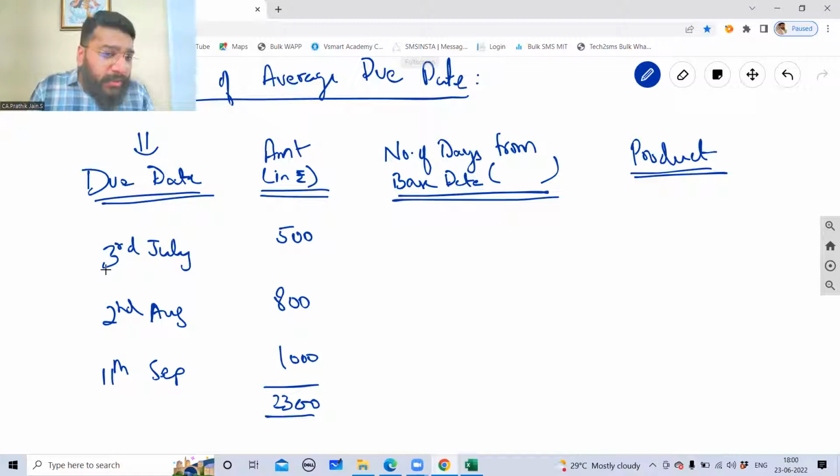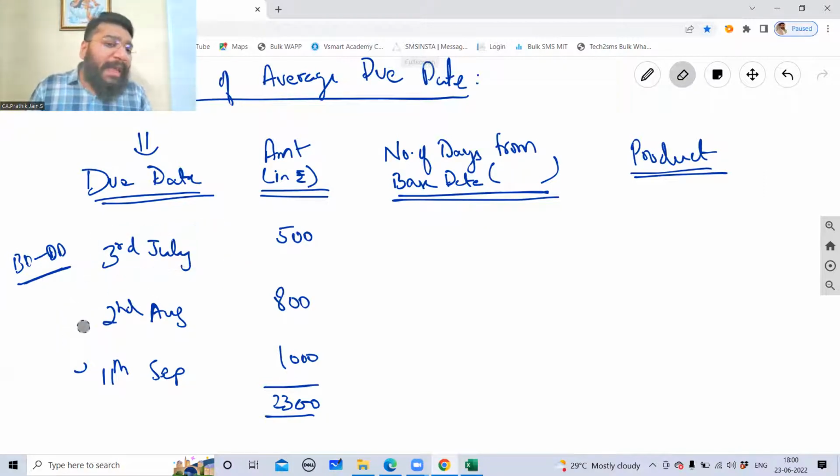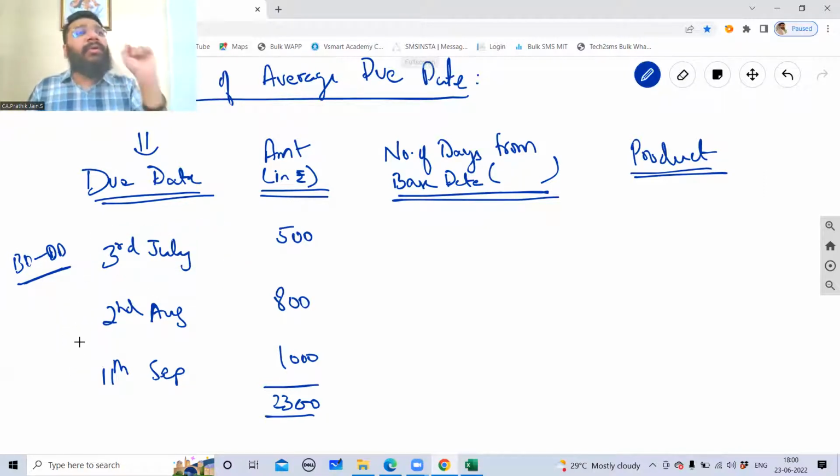So if you choose this as a base date, from this base date to the due date, how many days is there you have to calculate? From the base date of 3rd July to 2nd of August, how many days? From 3rd of July to 11th September, how many days? So you can choose any day from the due date as a base date.